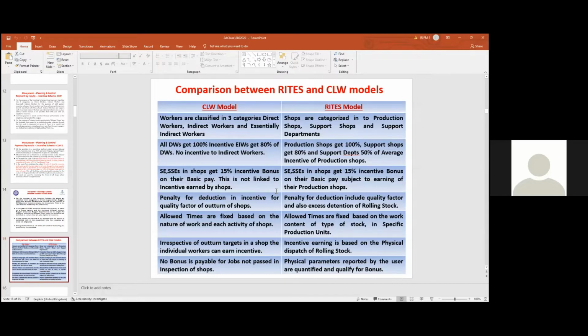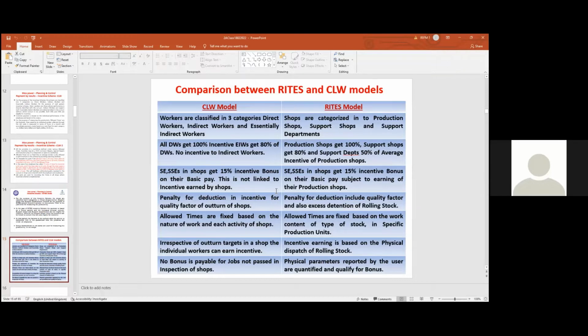Indirect workers will get nothing, there is no incentive for them in the scheme. But in the group model, production shops, that is activity shops, get 100% of their bonus, their time saved, and support shops get only 80% of the production shops. There is a restriction. Even in support departments, such as the information technology staff, they can also get incentive in the group incentive.